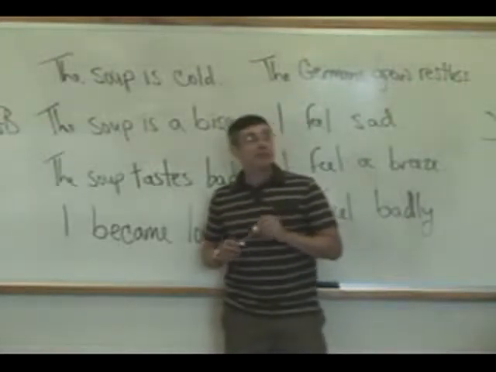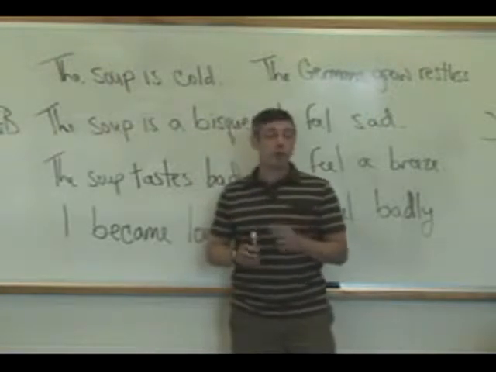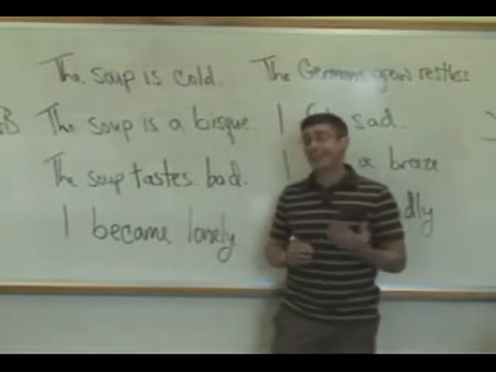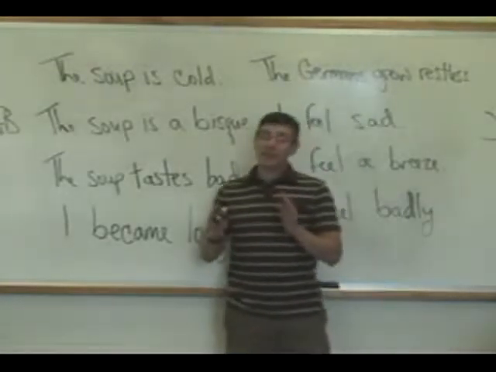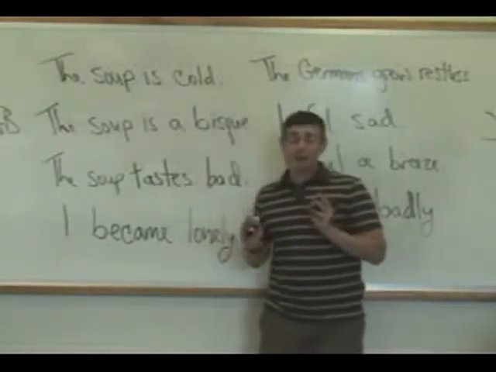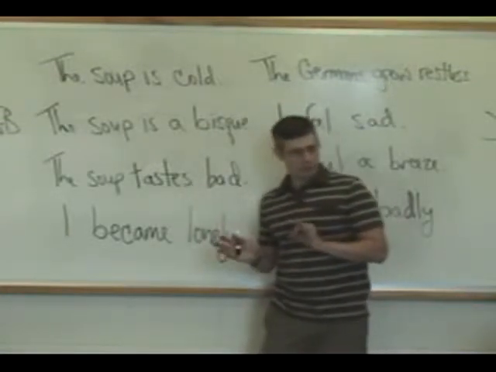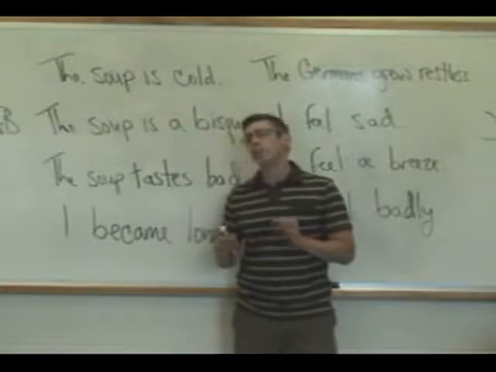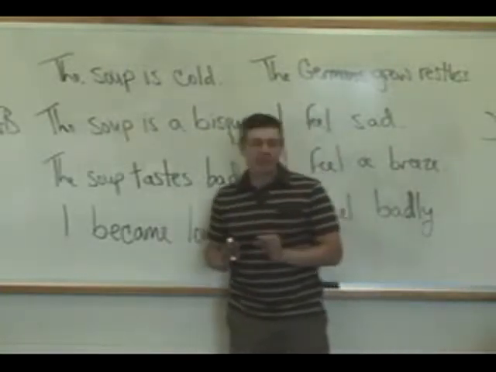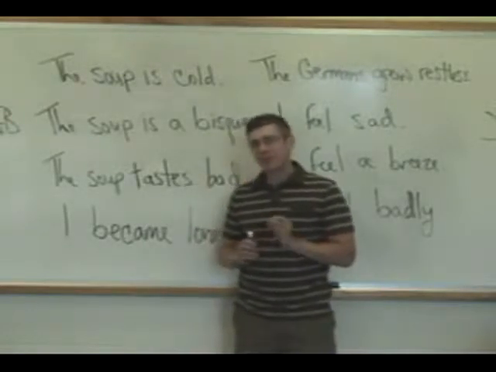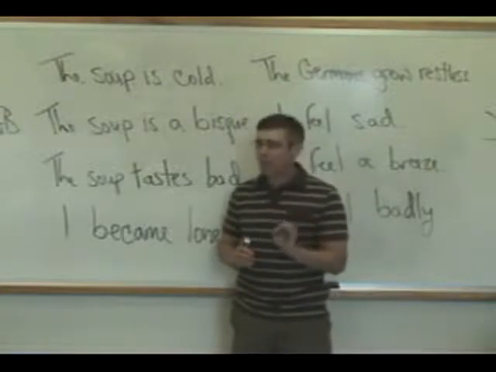One subset of the intransitive verb is the copulative verb, otherwise called the linking verb. Now, what is a copulative verb? Well, let's distinguish them first from a transitive verb to review. A transitive verb is a verb that has a direct object. And a copulative verb is a verb that is followed by what is called a subjective complement.